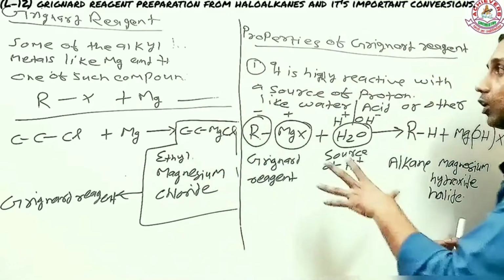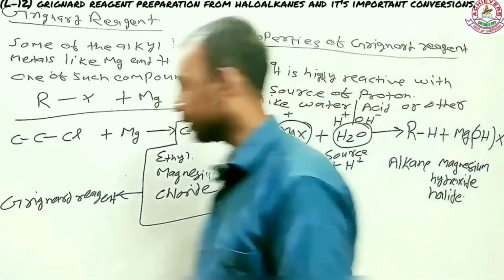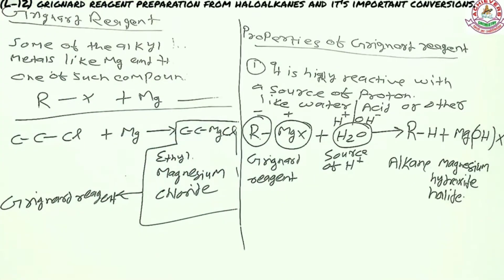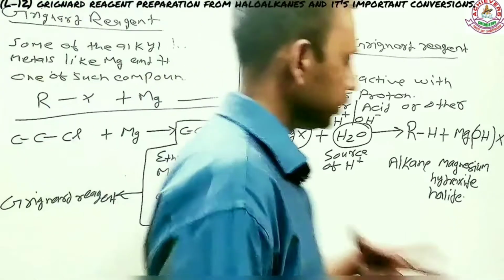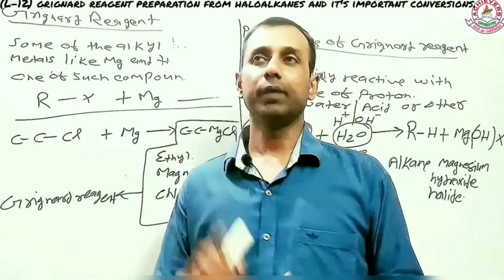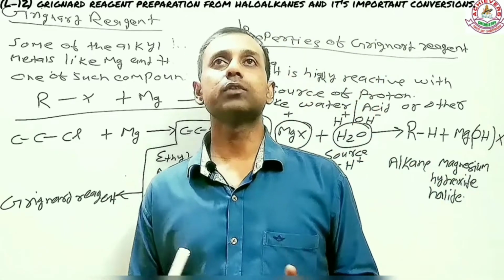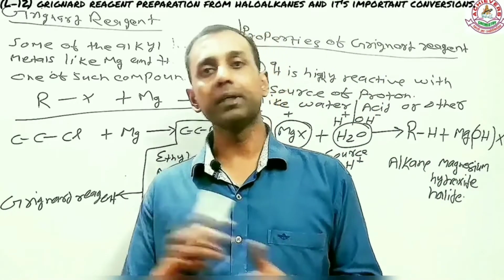So this is one of the properties I tried to make you go through. In case you have understood, let me repeat the whole thing. The first thing I said was that when an alkyl halide reacts with magnesium or some metal, it forms an organometallic compound.